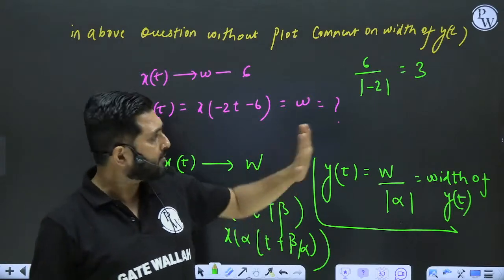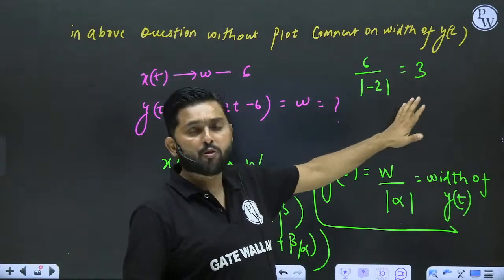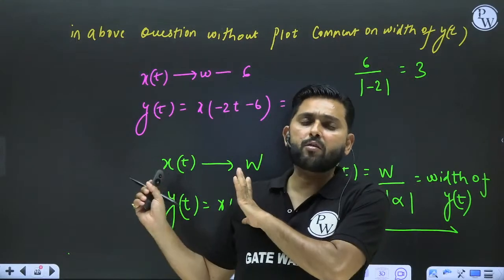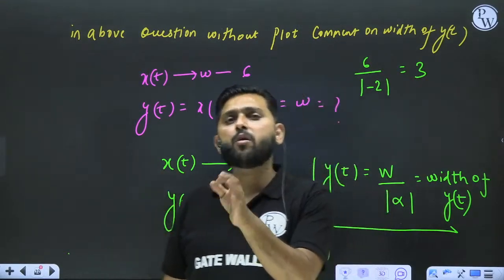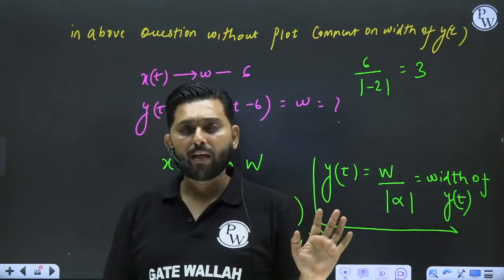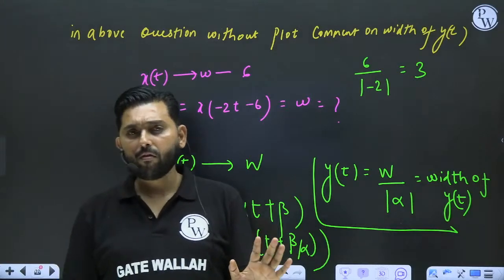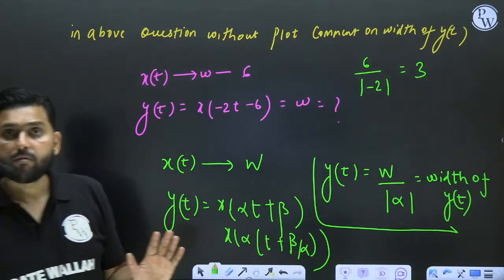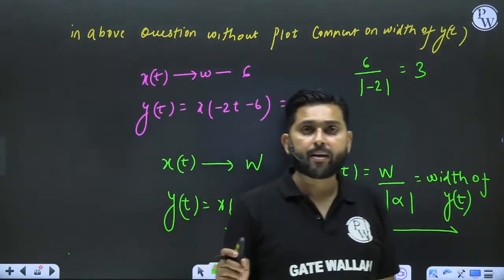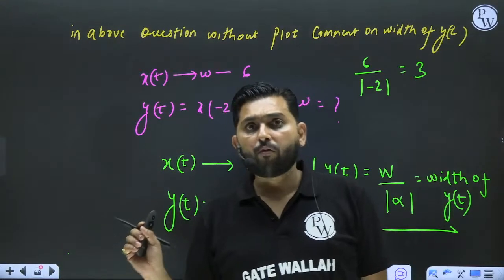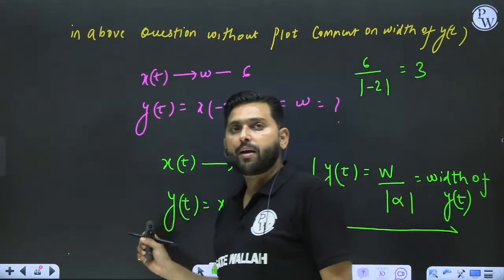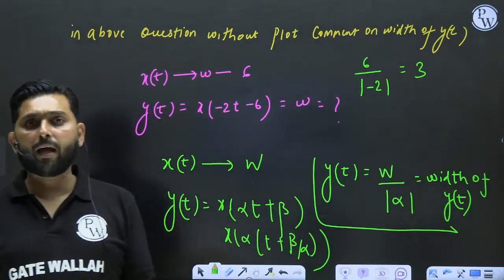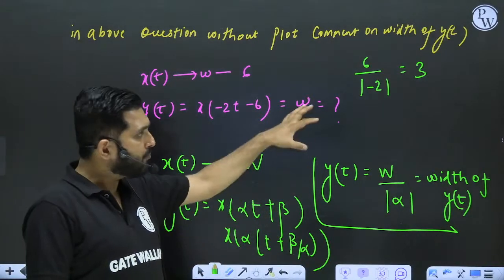And hence the point is that you do not have to plot everything every time to comment on the width of the signal. You can find the width directly. Is this point clear to you everyone? So you can find the width directly by finding the values of alpha.